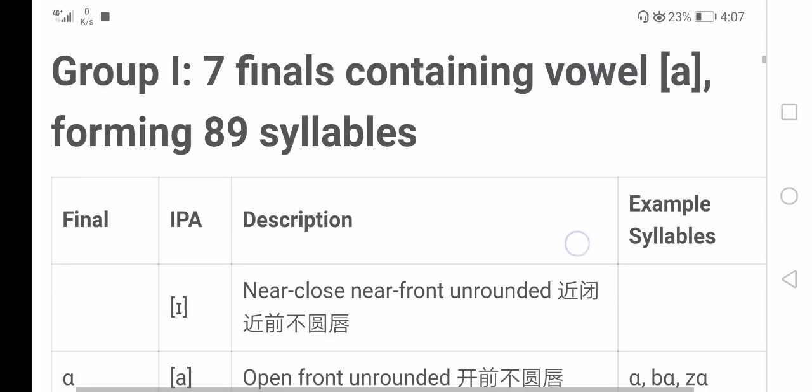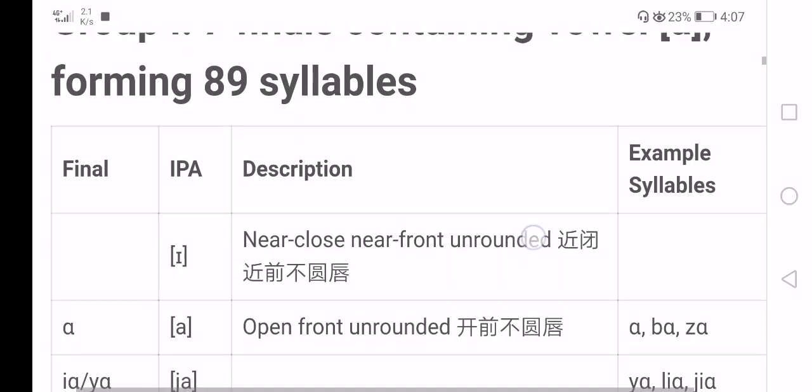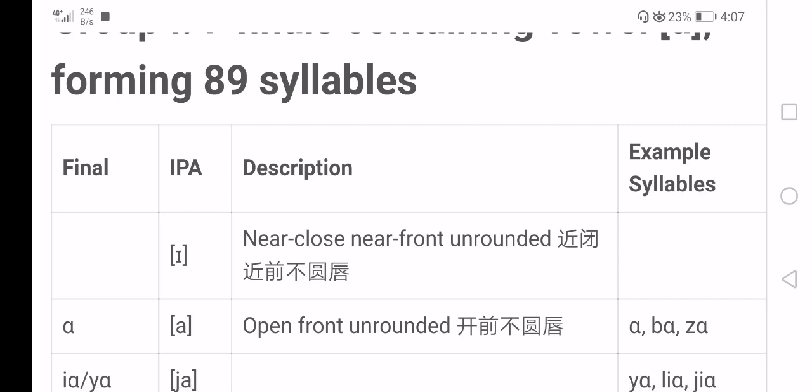In group 1, there are 7 finals. All these 7 finals contain the vowel a, so we put them together. So when we know how to pronounce the sound a, then we know how to pronounce all the 7 finals. And with these 7 finals, we can form 89 syllables.